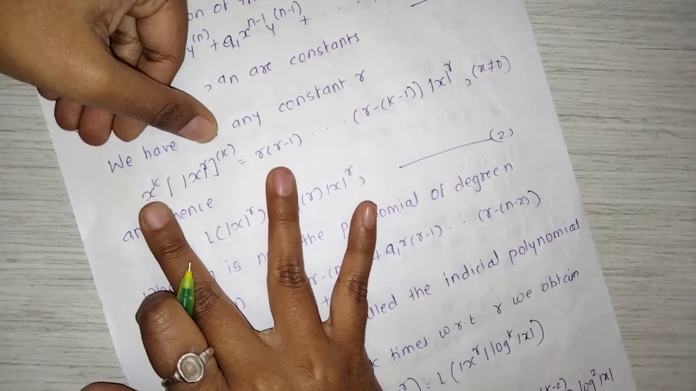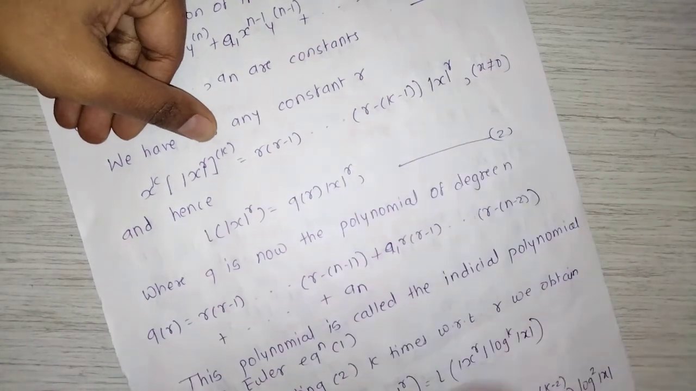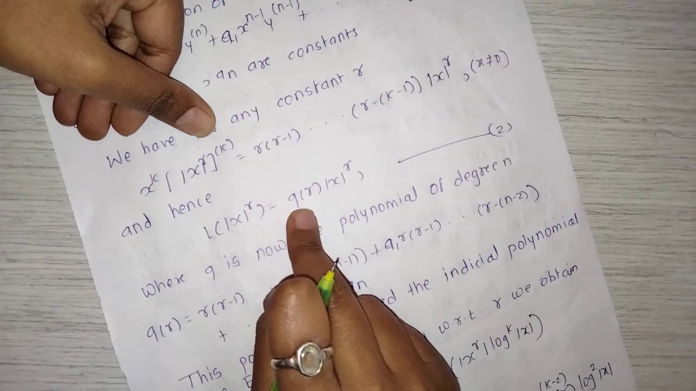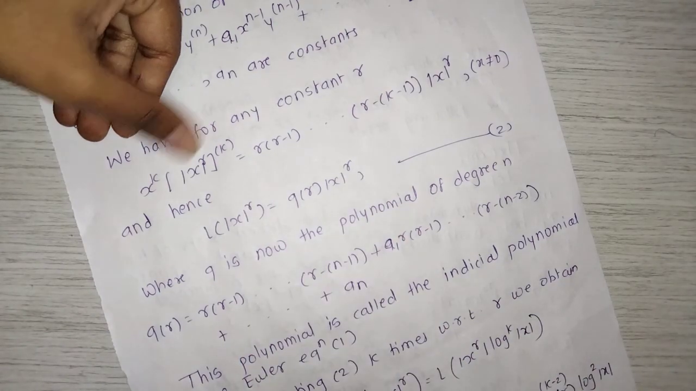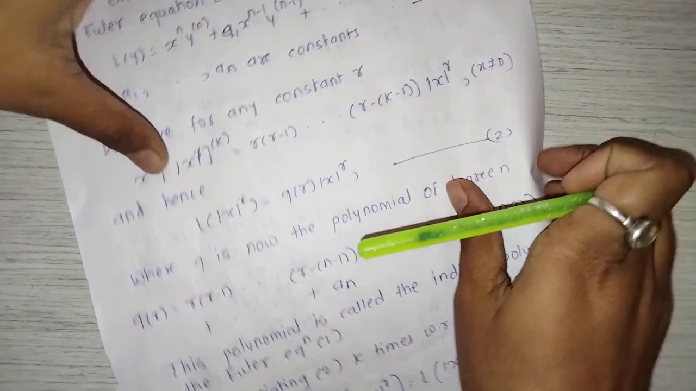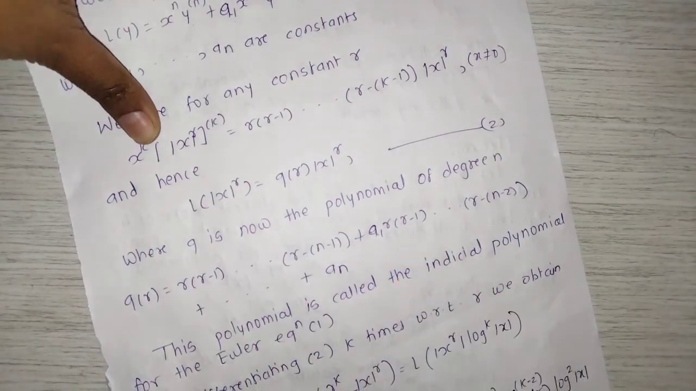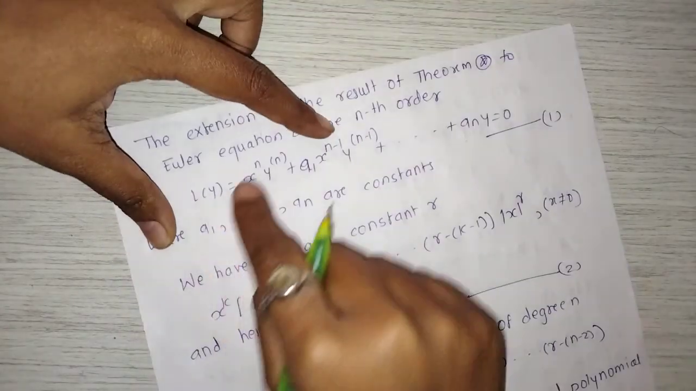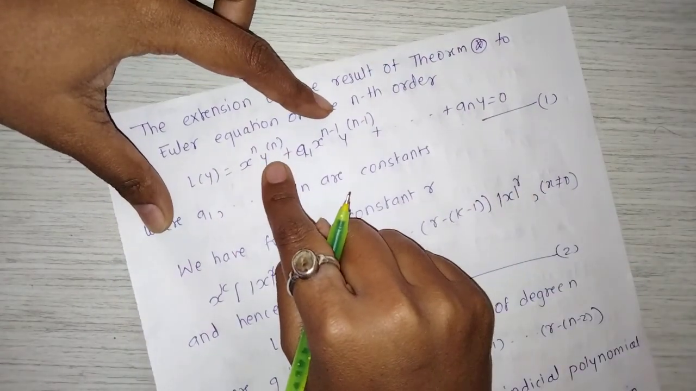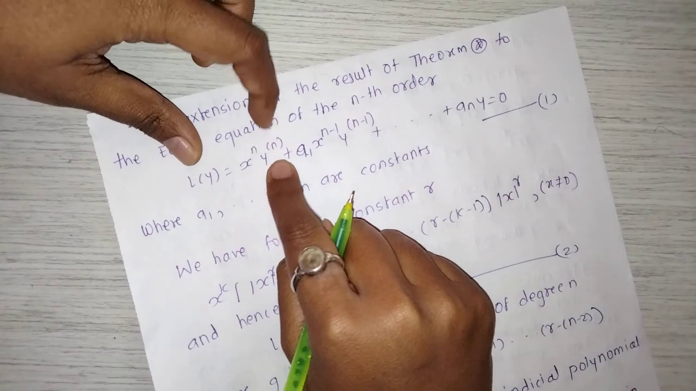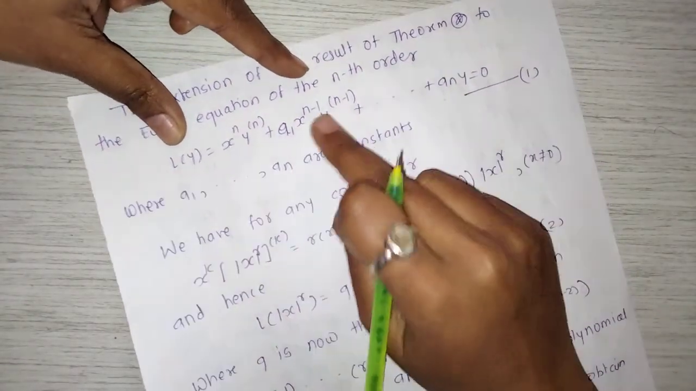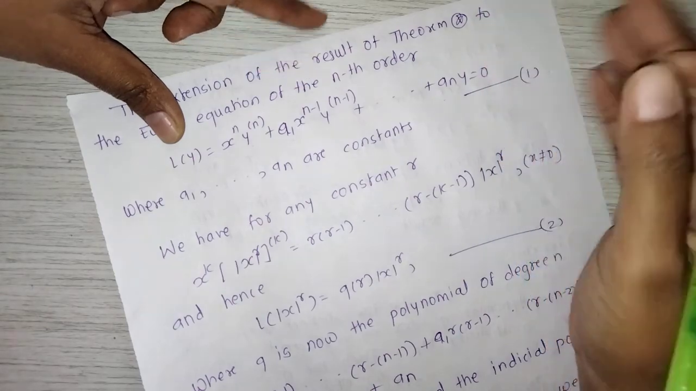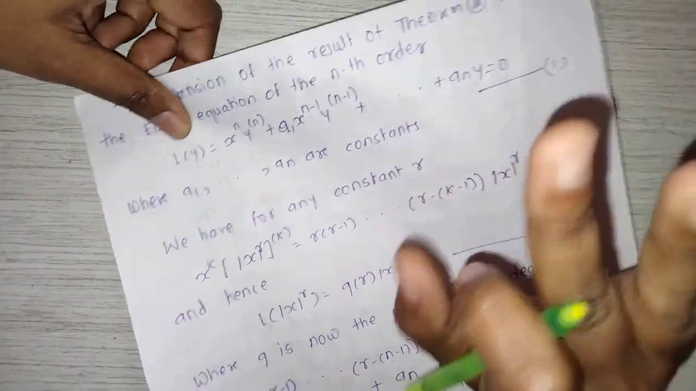So after simplifying this we get this, and hence L of |x|^r equals q(r)|x|^r, give as equation number 2, where q is now a polynomial of degree n. So q(r) equals, here we take y equal to |x|^r, find the nth derivative, the (n minus 1)th derivative, up to the first derivative of |x|^r.